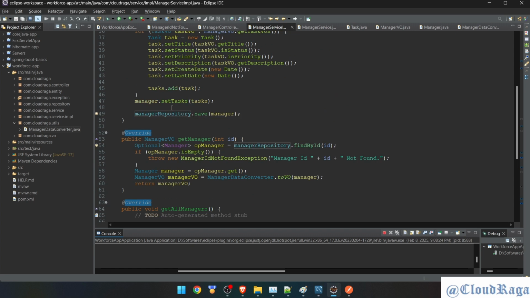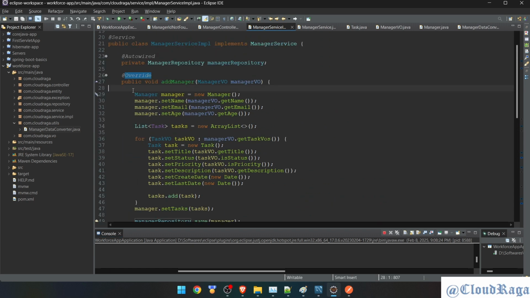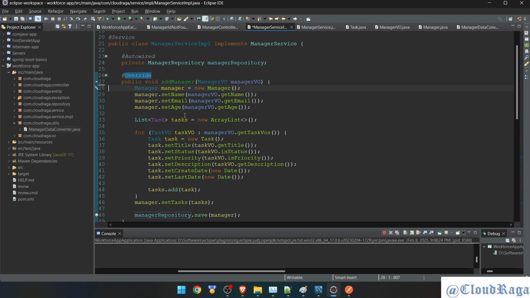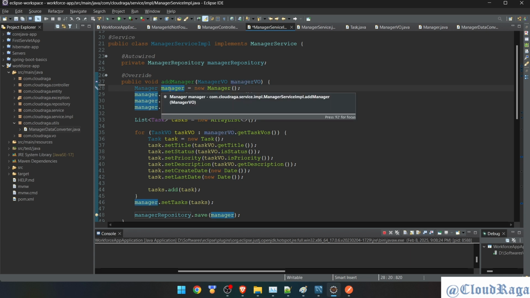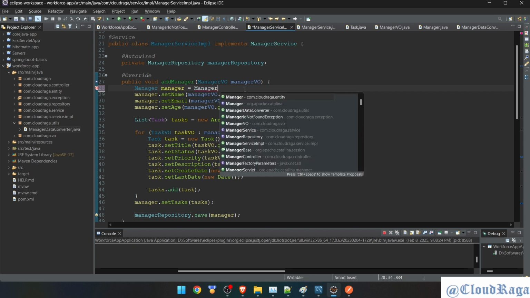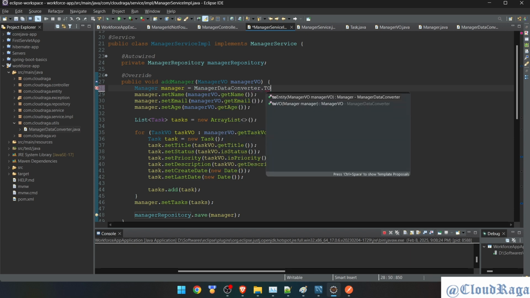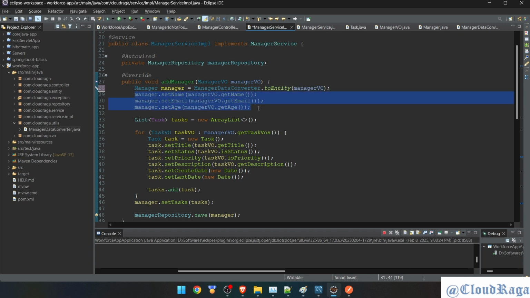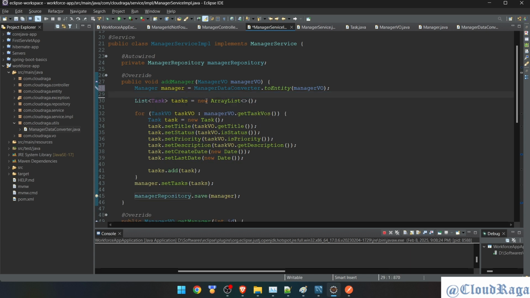Nice. Let's fix the last one in the list. This one. So we are about to add a manager. First thing is we are getting data from the view, and ultimately the database needs a manager here to save. So first of all, we need to create the manager object from the view. So I can do this right here. Manager data converter to entity. Manager view takes a string. So I can get rid of these three lines. Gone.